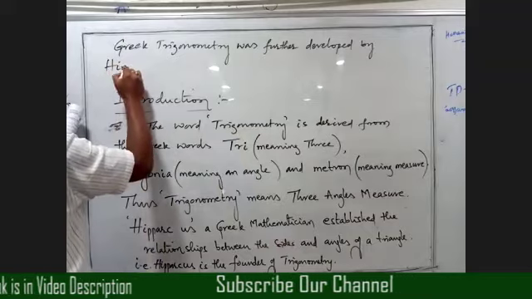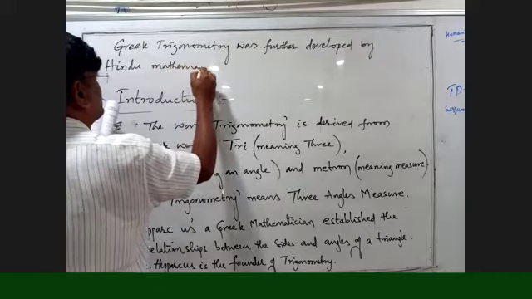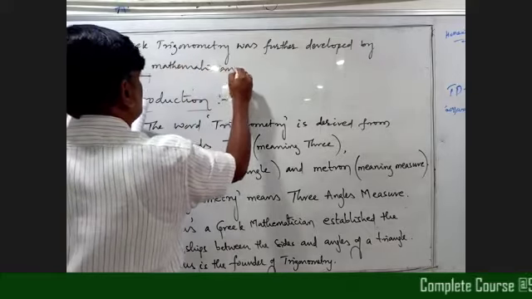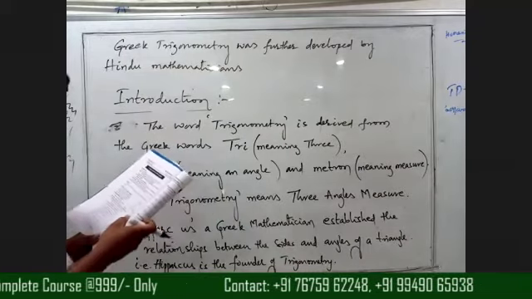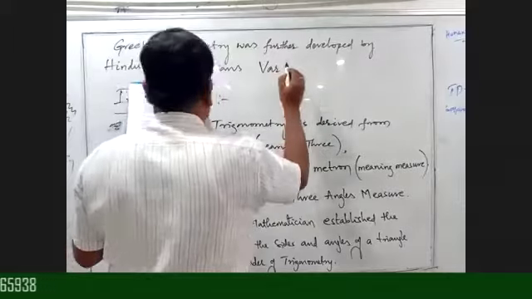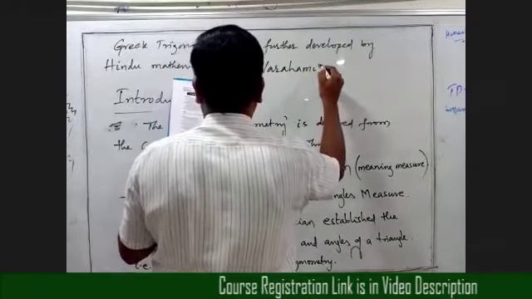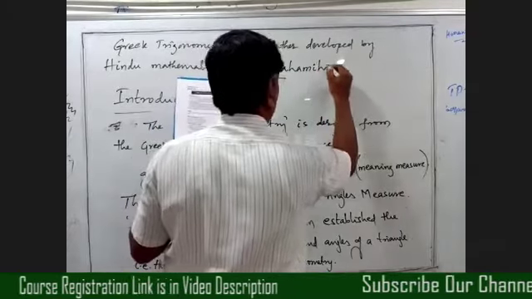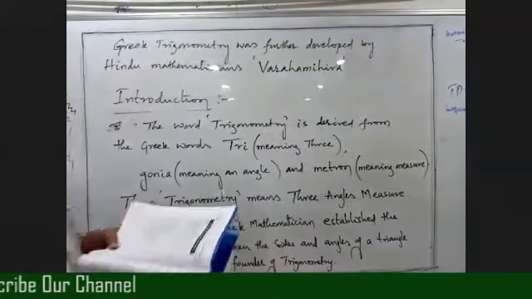That means our Indian scientists, Indo mathematicians: Varahamihira. This is the scientist name, beta.